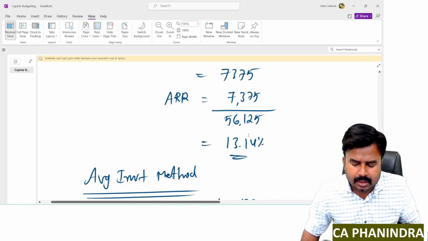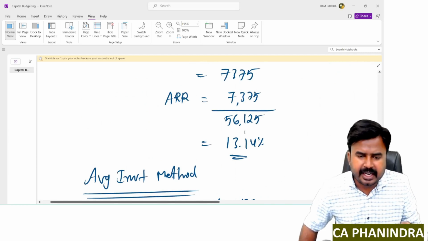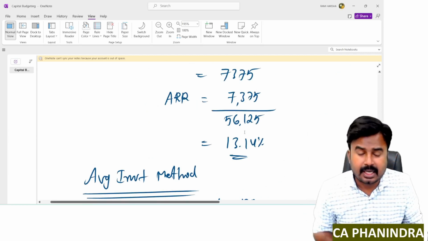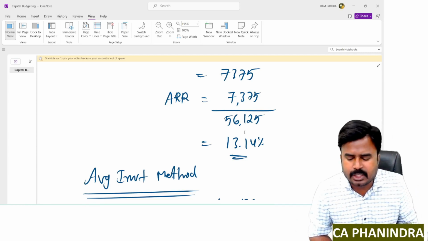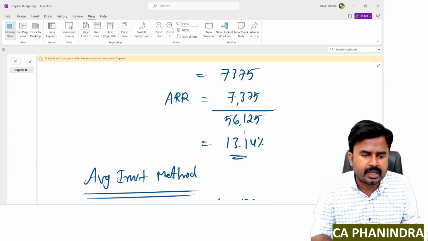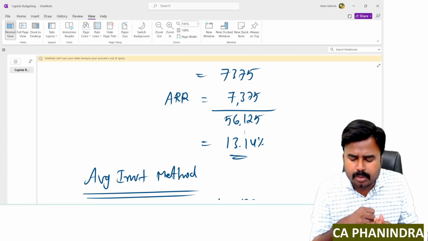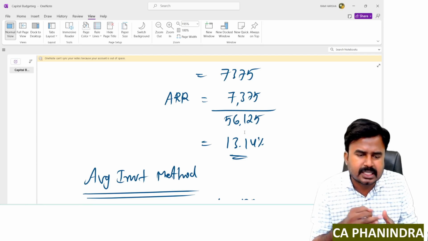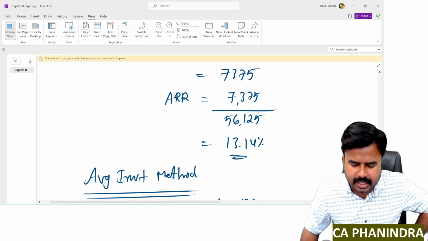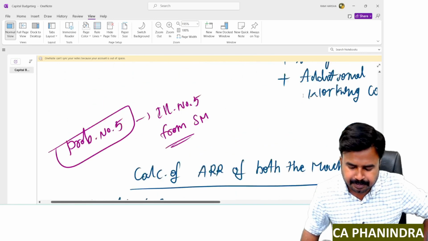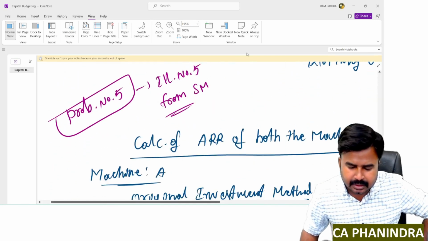Why? Because the profit after tax for different years are different, but still the total profit after tax for both the machines are same. So the average profit after tax for both the machines are same. Since your investment is same for both the machines, salvage value is same, the term is same for both the machines. If you calculate ARR, you'll get the same numbers. Okay. So please copy this. Just copy the solution.